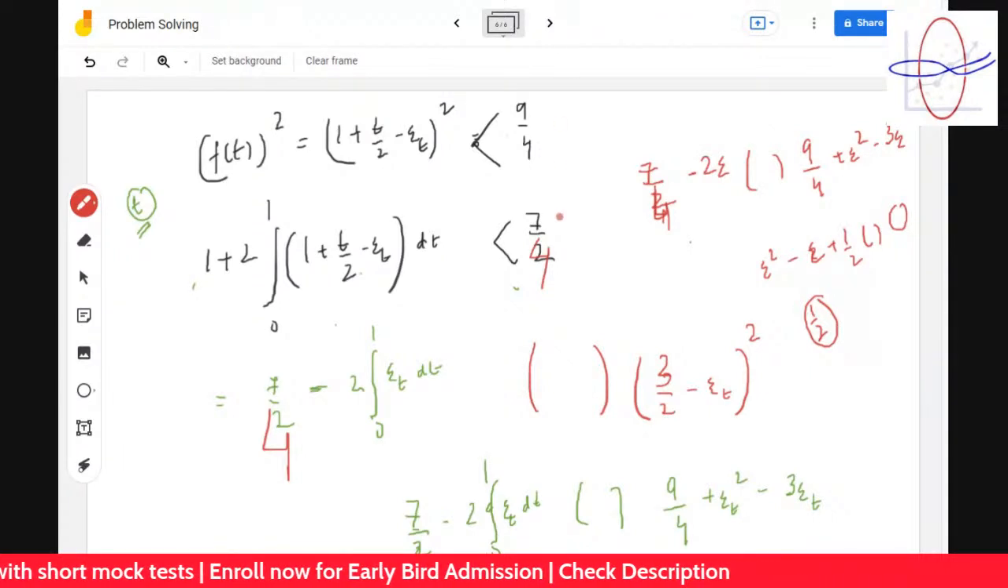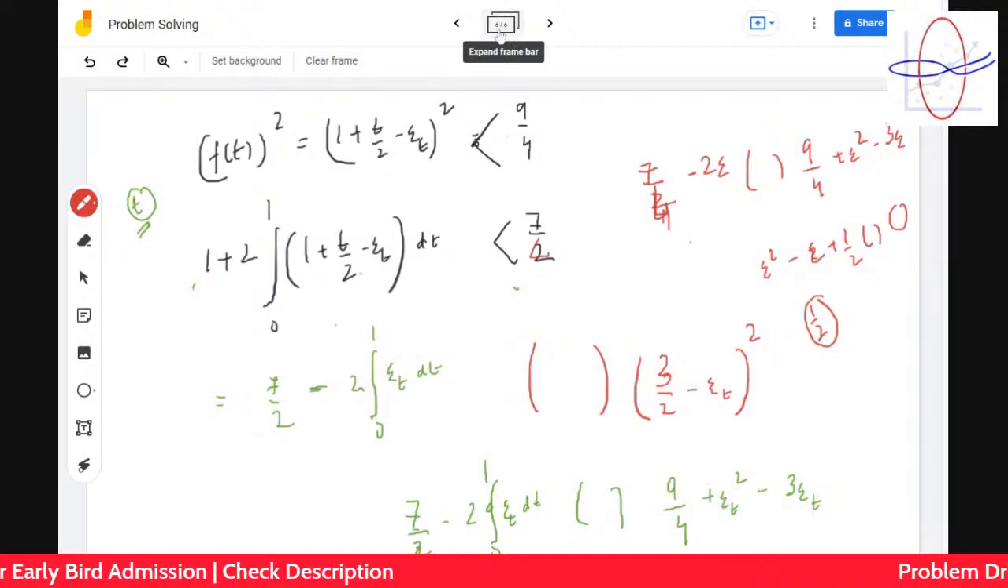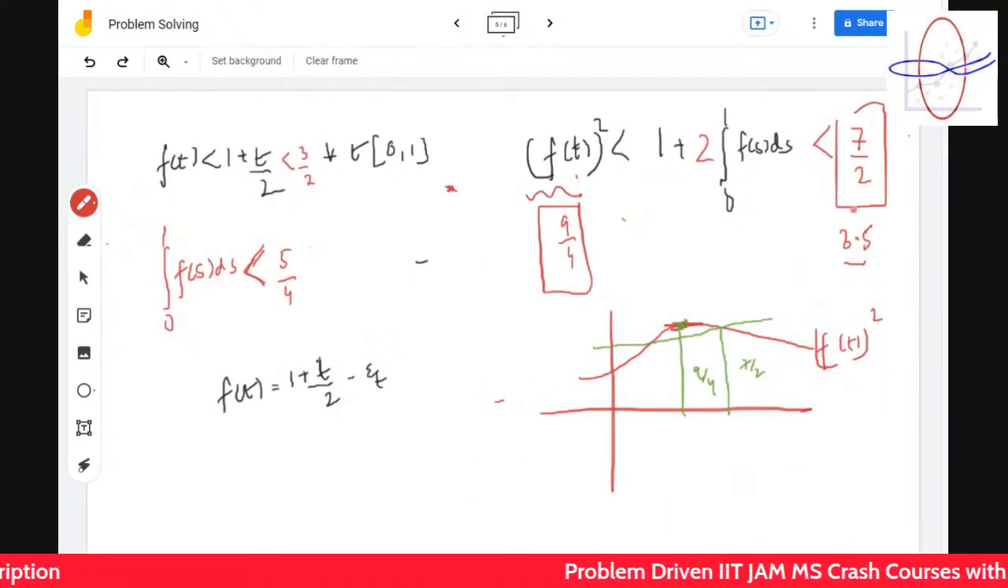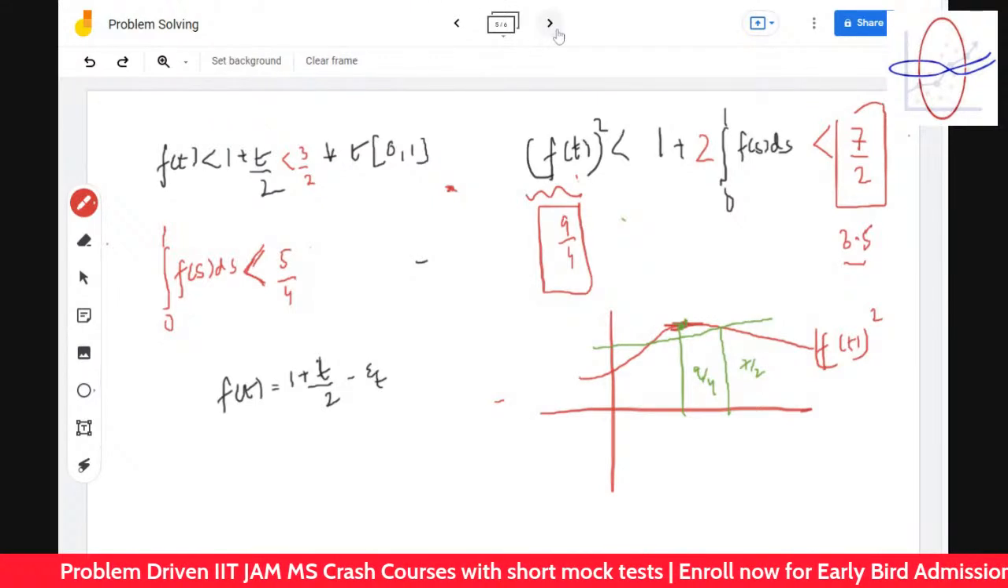Sir, repeat the last part. I just got cut off. Yeah, the last part is that I read the question wrong. I assumed it's 7 by 4. That's why I was telling that 9 by 4 is actually greater than 7 by 4. So I'm comparing the maximums.